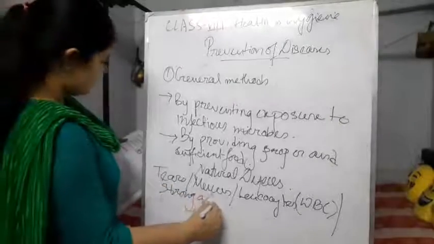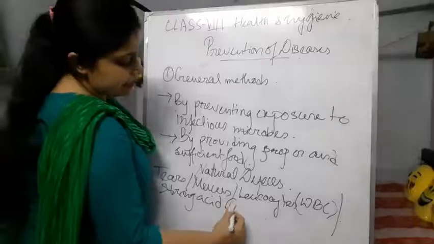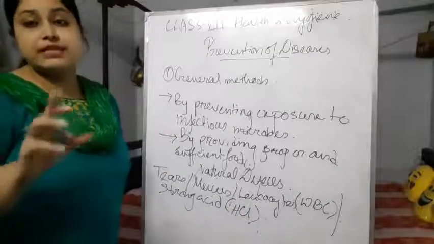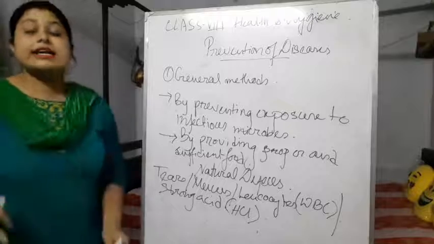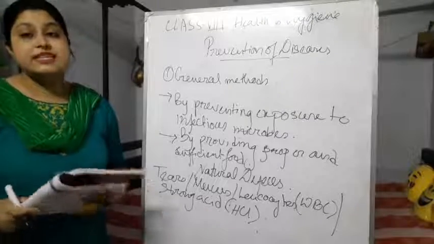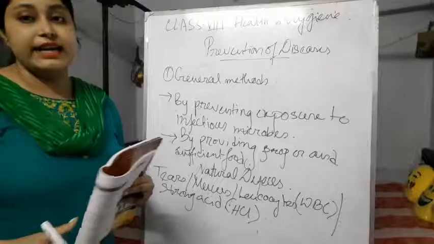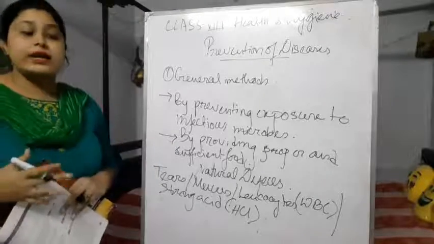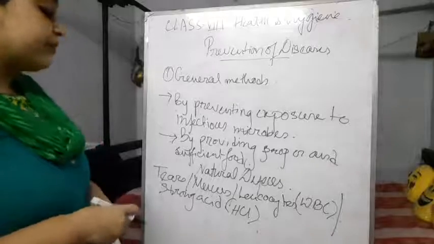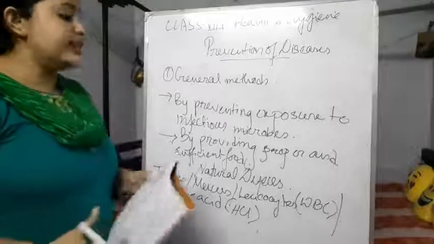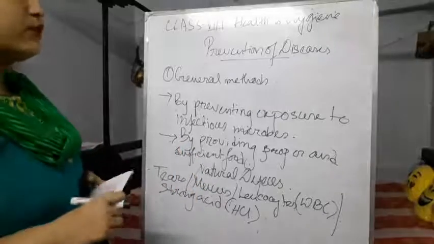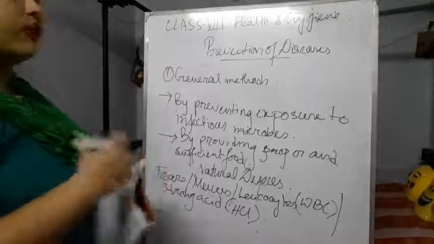Next is strong acid, which is HCl. What is the function of HCl? The HCl present in the stomach directly attacks viruses, bacteria, and microbes, and can kill them. By it, whatever food we are consuming becomes pure, and the strong acidic nature of HCl is used to kill many germs we consume with our food.